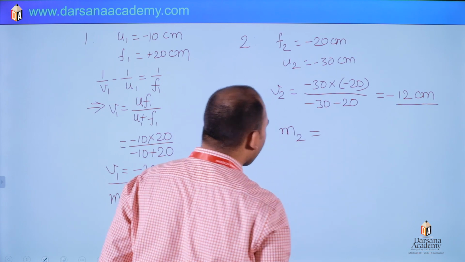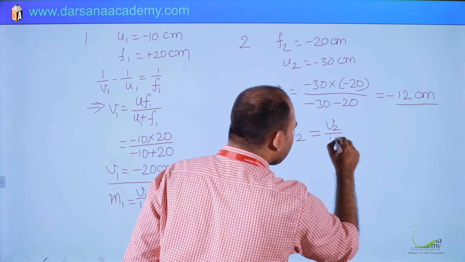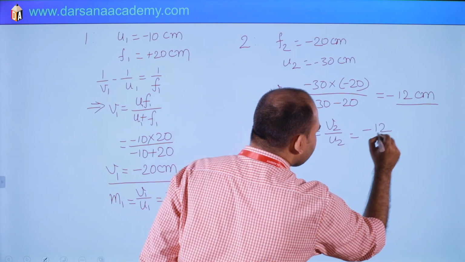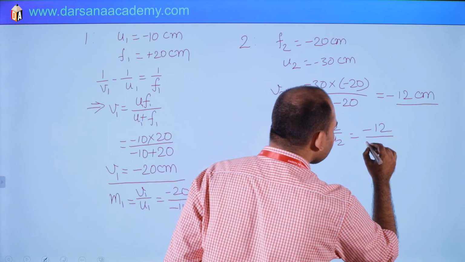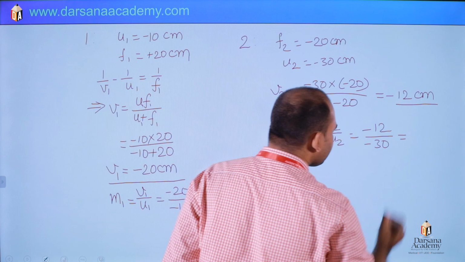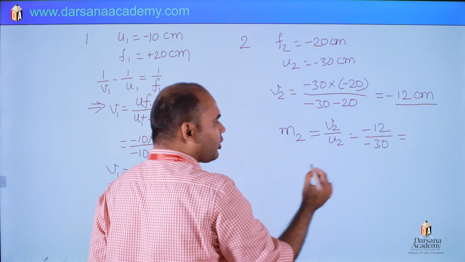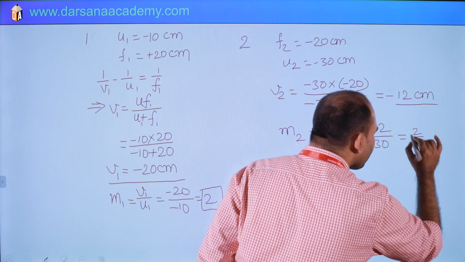Simple hectic calculation, nothing else. V2 by U2: minus 12 divided by minus 30. So this is nothing but 2 by 5. So M2 is 2 by 5.